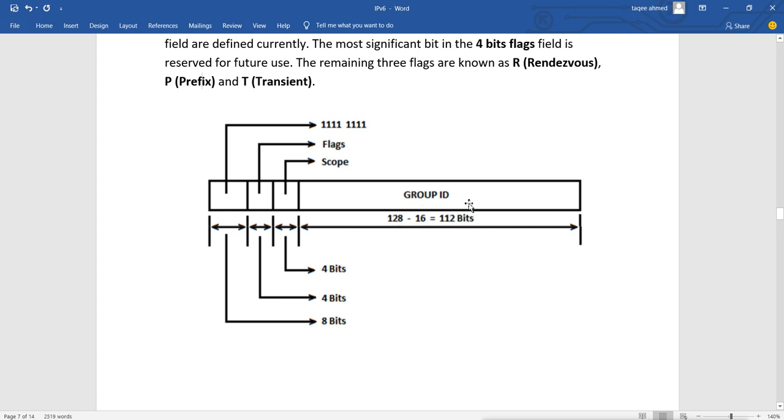The remaining 112 bits are called the group ID, and based on the group ID, those hosts can join the multicast communication and leave the multicast communication. So you can have 2 raised to 112 multicast hosts connected together to do the multicast.